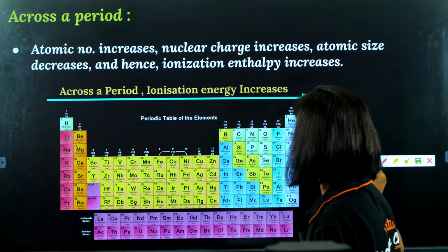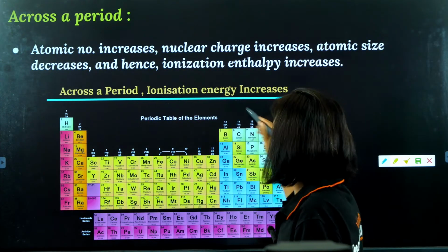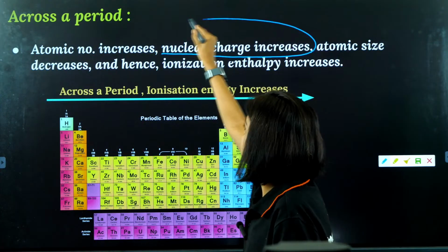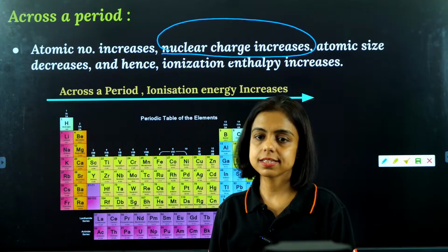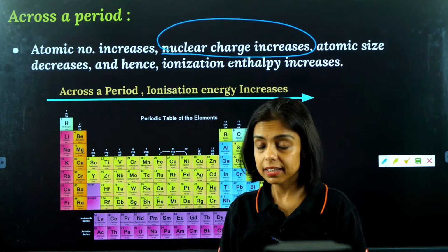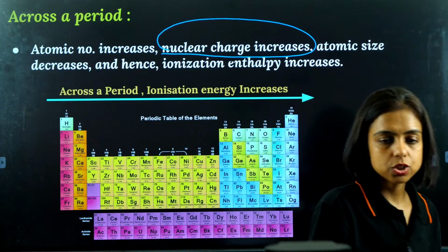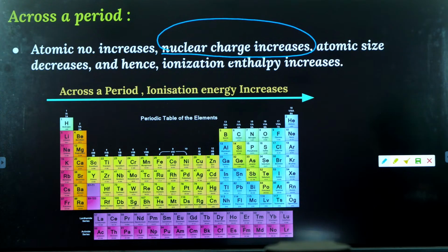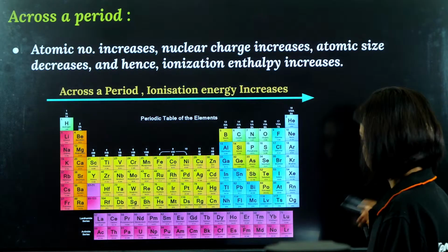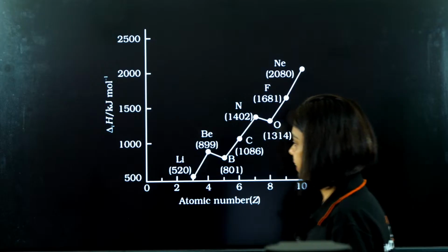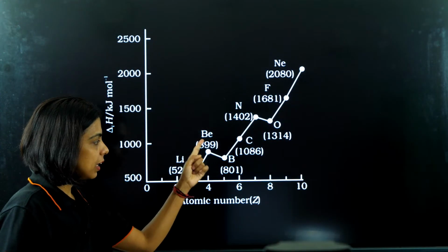As we move along the period, nuclear charge increases, that increases the hold of the nucleus on the electron, and hence the ionization energy increases. Got it? So you should know this general trend, right? You can see lithium, beryllium, boron, carbon...